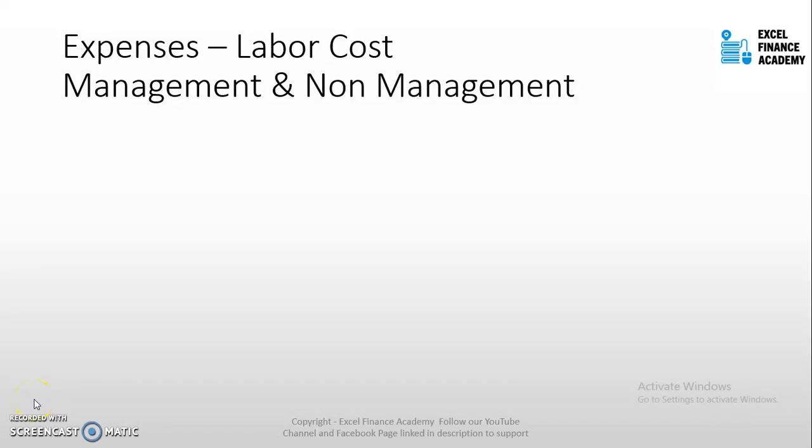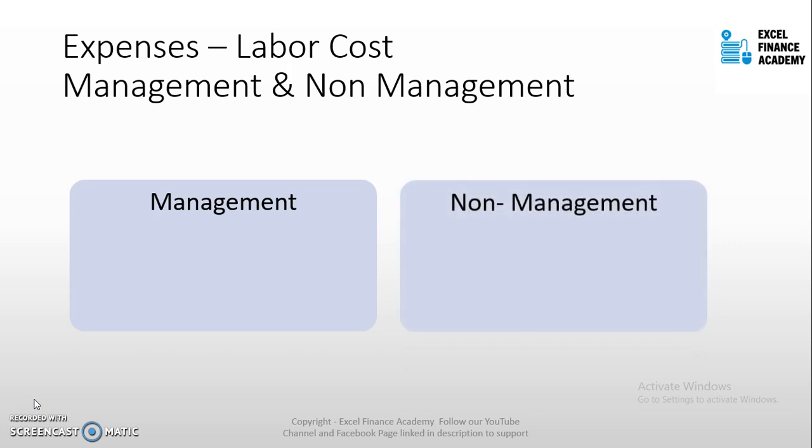Hello, in this video we are going to discuss the segregation of labor cost, the one that we discuss in our P&L. We divide the labor cost into management and non-management, and non-management is further divided by the operating departments in that particular division. So the labor cost consists of two parts, management and non-management.